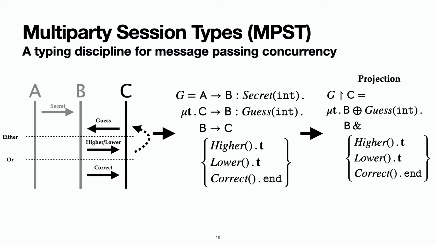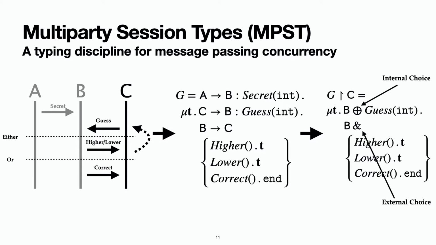If we focus on the communication behavior of the participant C as highlighted in the sequence diagram, we obtain the projection of the global type upon the participant C. Notice that the first message in the global type is from A to B, not involving the participant C, which we are currently focusing on. Therefore, in the projection, the first action will be an internal choice to send to B, and subsequently followed by an external choice from participant B.